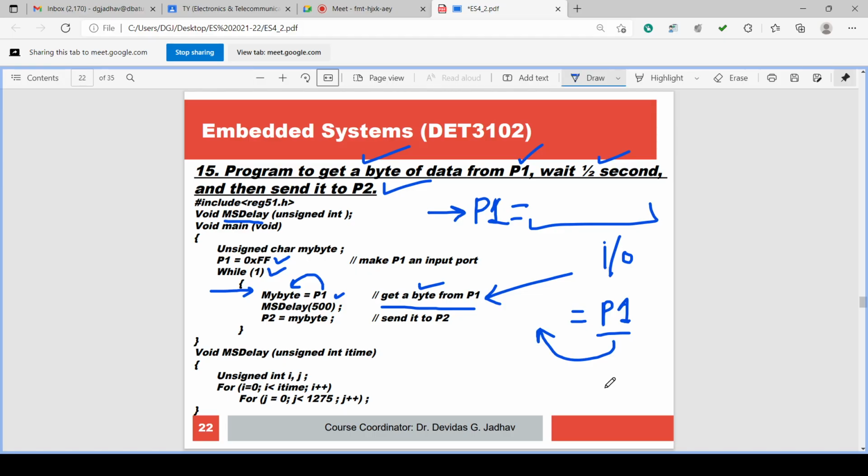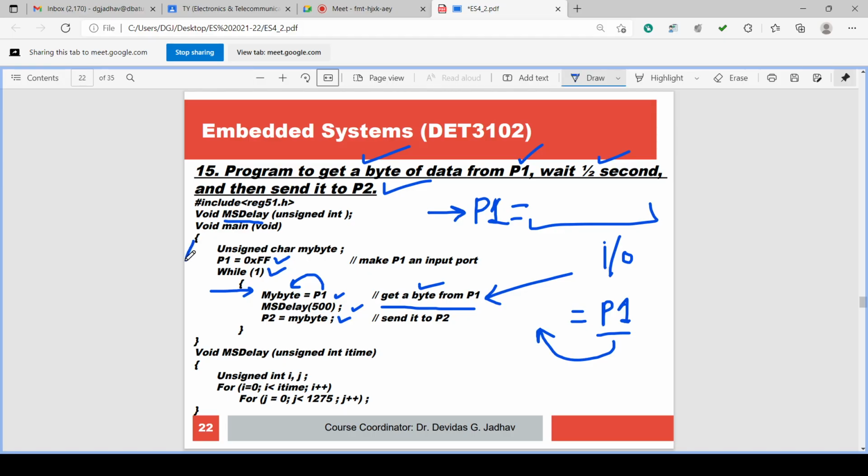So how to read P1? My byte equal to P1. My byte is a variable equal to P1. So whatever value is there on P1, that value is stored into my byte variable. Then there is a call to the delay, msdelay 500. And then my byte variable is assigned to P2. So P2 is the output port and P1 is the input port.